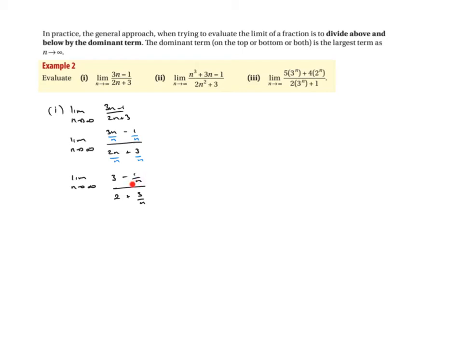Now, as n gets very, very big, I want you to think of this in terms of a pizza. Suppose I have one pizza between two people, which means I get half a pizza each. That's pretty straightforward. But suppose that I had 1 million people and I'm trying to feed that one pizza to 1 million people. It's quite obvious that we're not going to get much pizza. In fact, we're going to get pretty much nothing, because as n gets larger here, as we try and share that pizza between more and more people, we get less and less of a slice. So eventually what's going to happen is it's going to tend to 0.